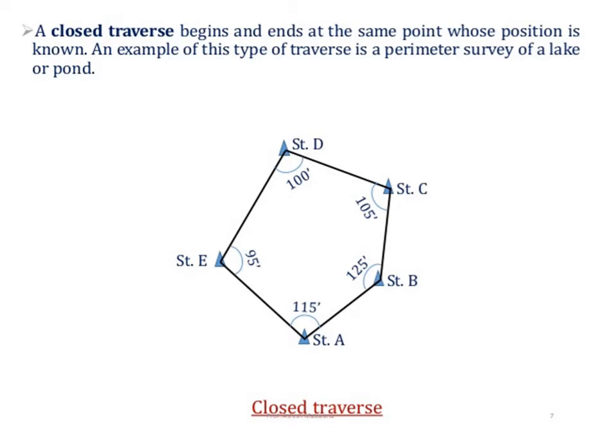Then we are going to see the closed traverse. It is a traverse which begins and ends at the same point whose position is known. An example of this type of survey is a perimeter survey of a lake or pond. Whenever we are supposed to locate the interior details, we follow the closed traverse. In the given diagram, stations A, B, C, D and E are shown, and the respective included angles are shown. Whenever we are considering a closed traverse, the sum of all included angles should be equal to (2n minus 4) times 90 degrees. This is one of the checks to be considered while considering the closed traverse.